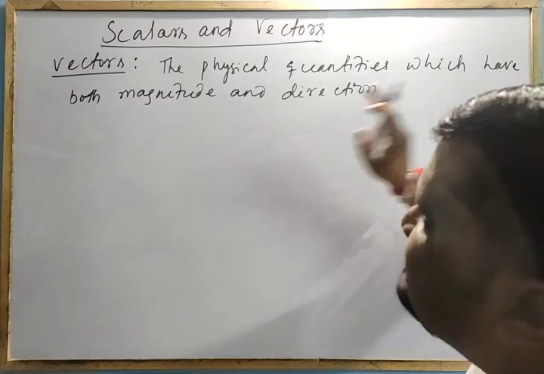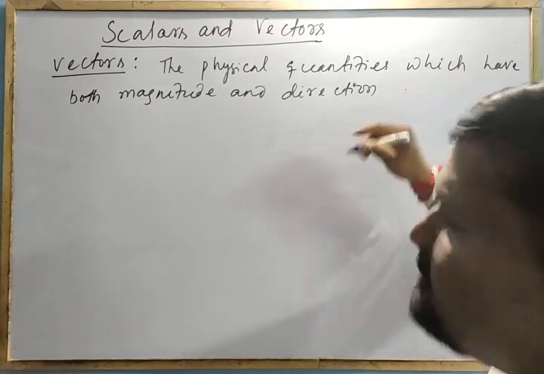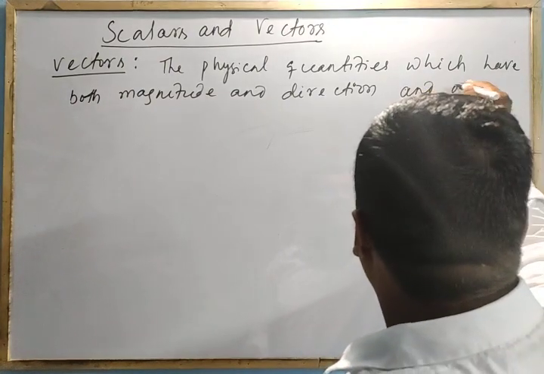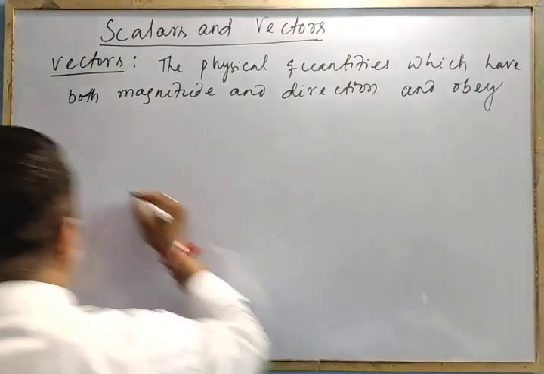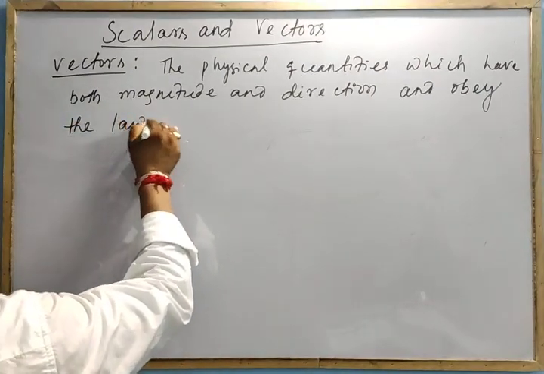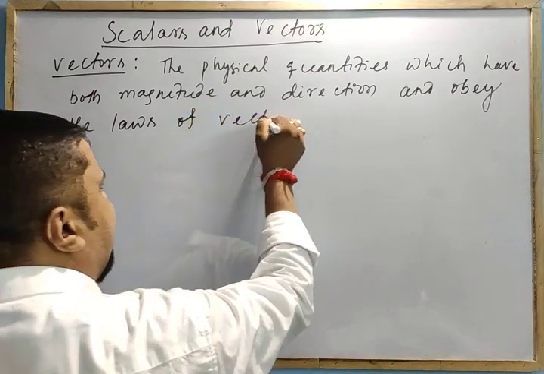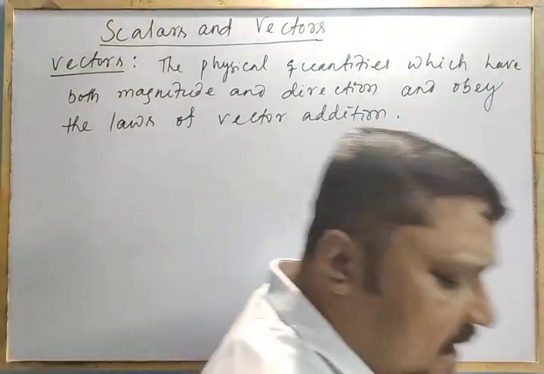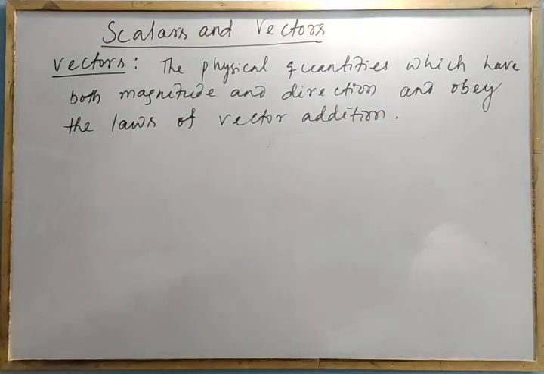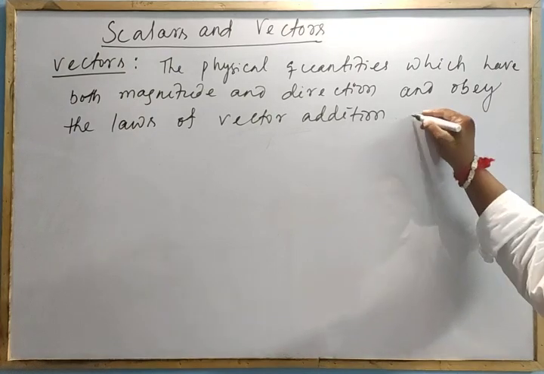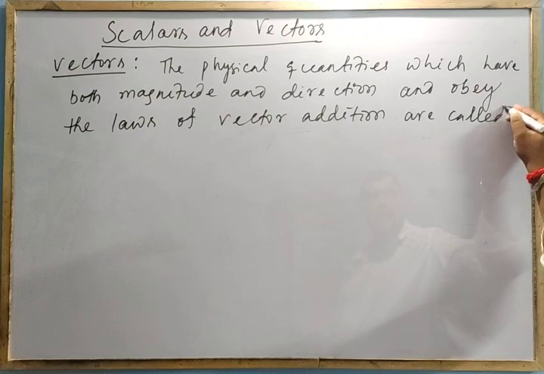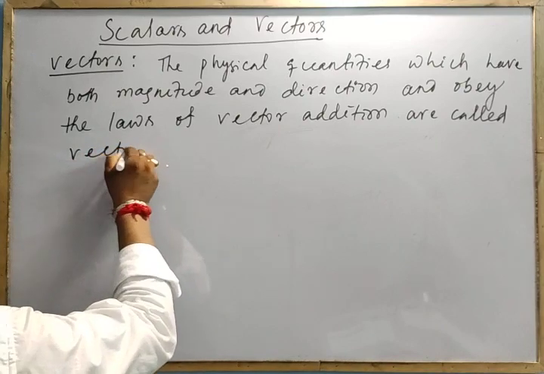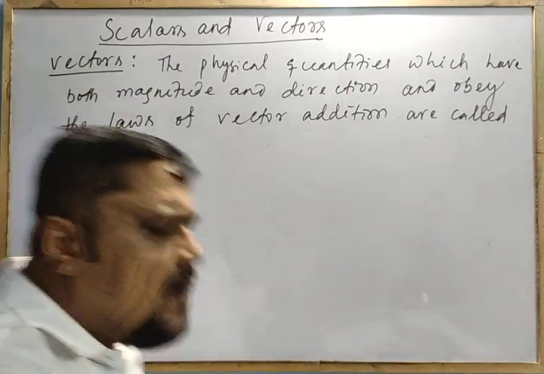The physical quantities which have both magnitude and direction, and obey the laws of vector addition, are called vectors or vector quantities.